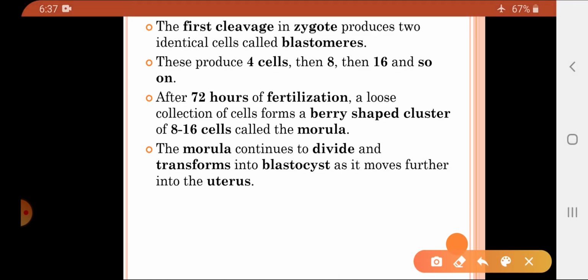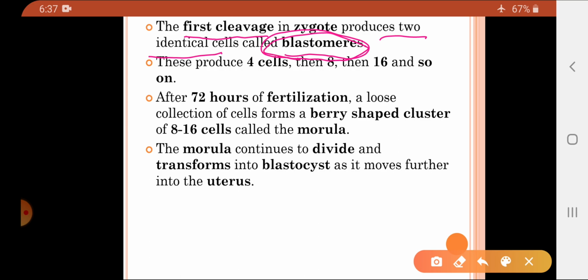Now the fertilization reaction results in the formation of the zygote. Now what happens to the zygote? The cleavage occurs in the zygote. The first cleavage in the zygote produces two identical cells, and these two identical cells are called the blastomeres.